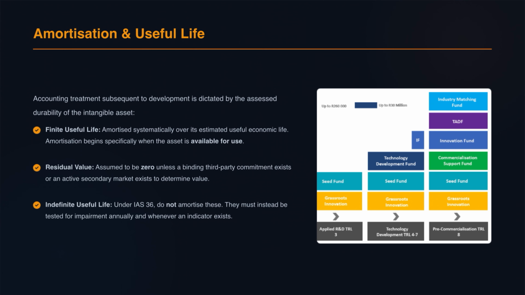Once our asset is successfully capitalized, how do we treat it over time? This depends entirely on its useful life. If the asset has a finite useful life, we must amortize it systematically over that period, typically using the straight line method. But here is another vital exam detail. Amortization begins when the asset is available for use, not when commercial production or sales begin.